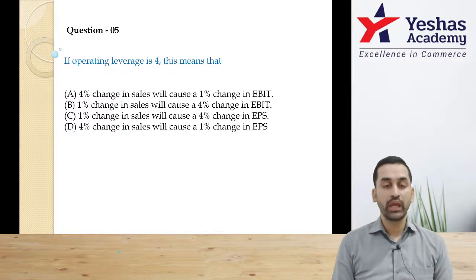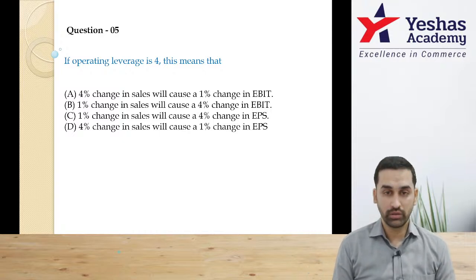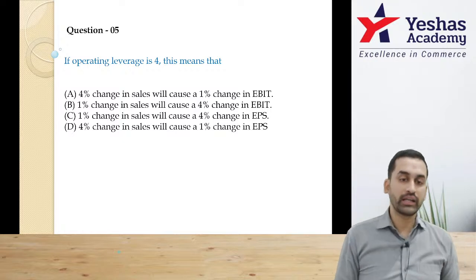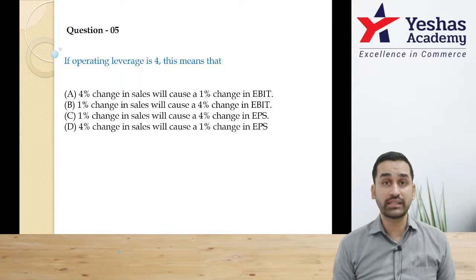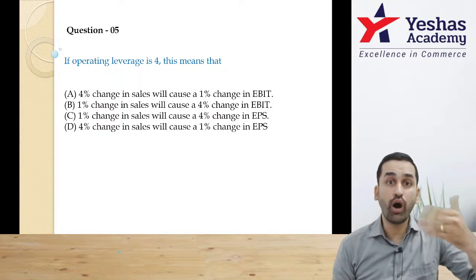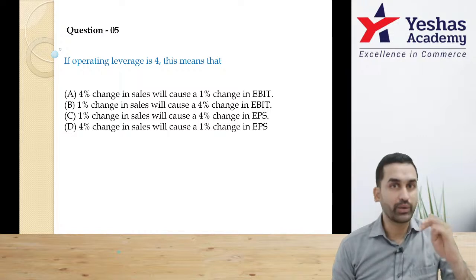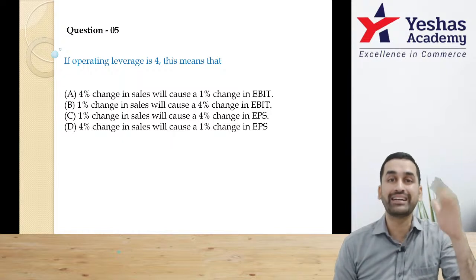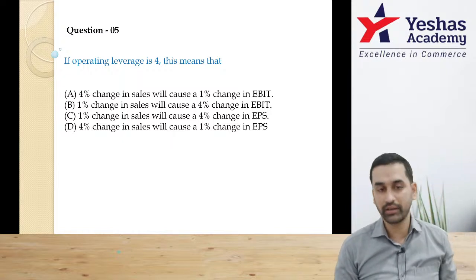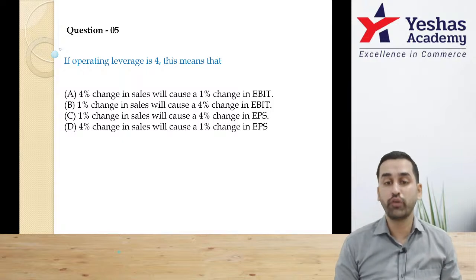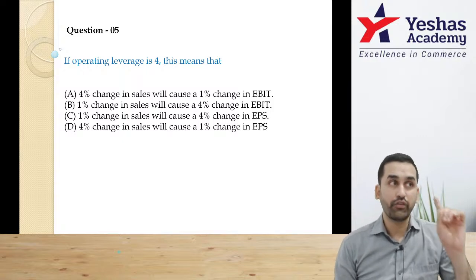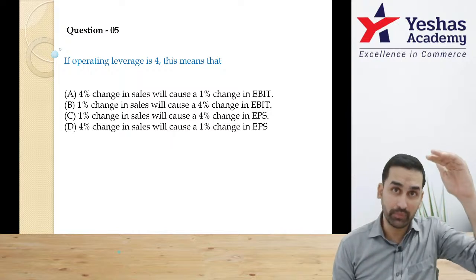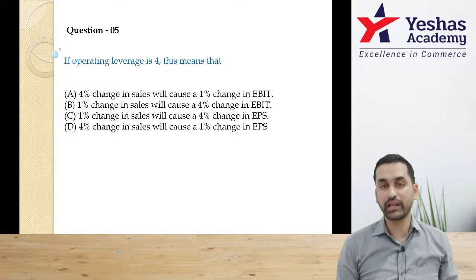Question number 5. Read properly. If operating leverage is 4, this means what? Understand, operating leverage connects sales to EBIT or contribution to EBIT. You can say either sales or contribution, because if sales go up, contribution also will go up. They are directly proportional anyway. Correct? Now question is, if operating leverage is 4, what does it mean? What is the correct meaning? For every 1% change in top item sales, there will be 4% reaction in EBIT. Remember, DOL, DFL and DCL is all about reaction for a change.